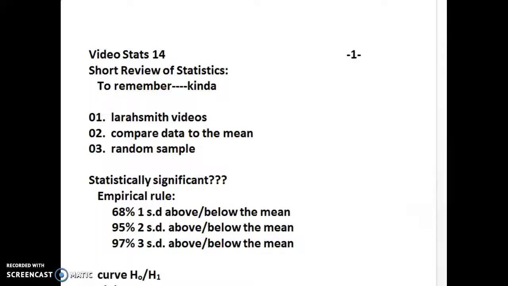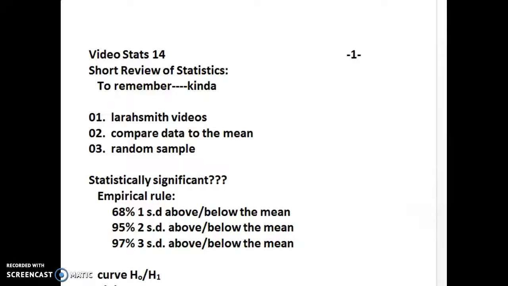Now, if we were going to sample the height of college students, and we picked the first 5 that came in, that could skew the operation. That is not a random sample, because if we had 30 students in the class and we picked the first 5, and that's the way our study was set up, the remaining 25 would not have an opportunity to be selected.